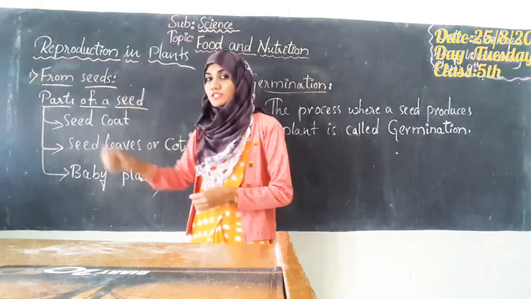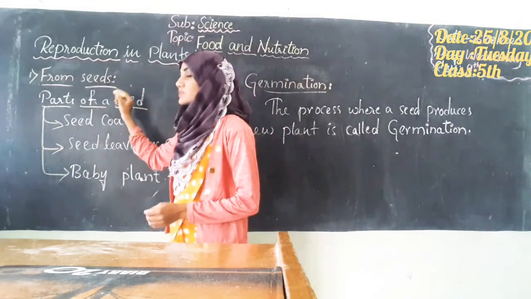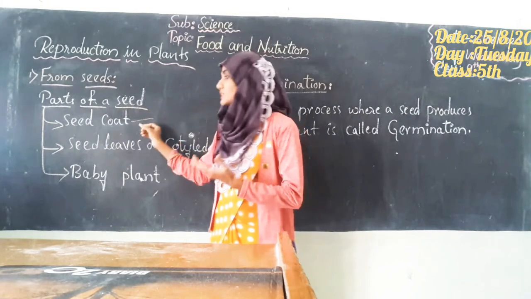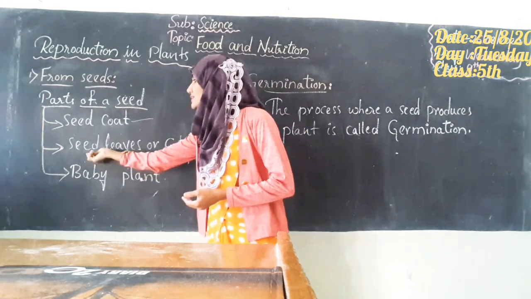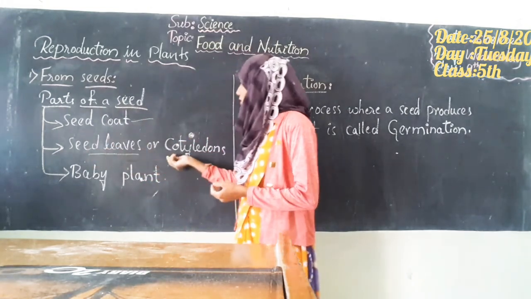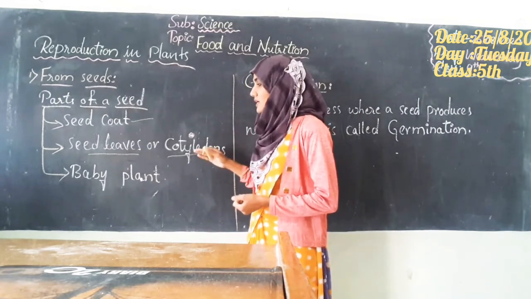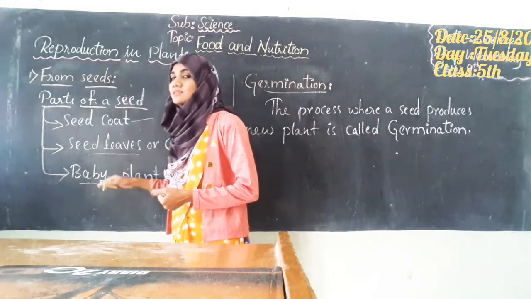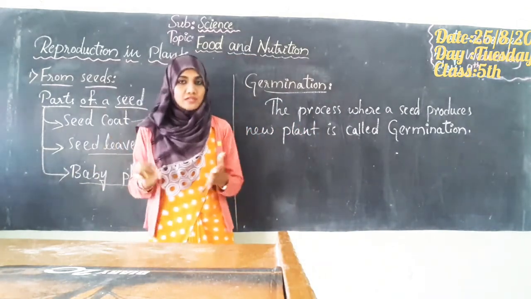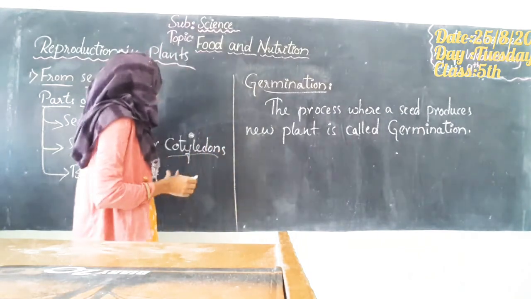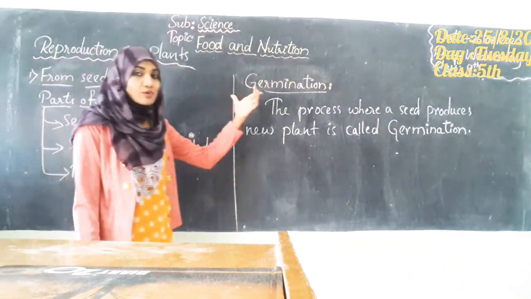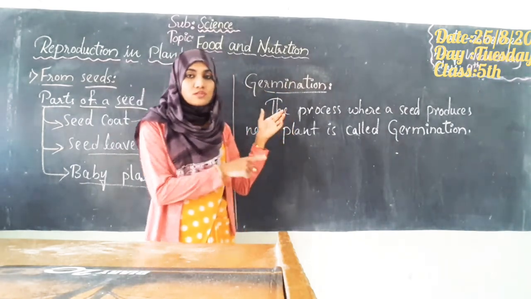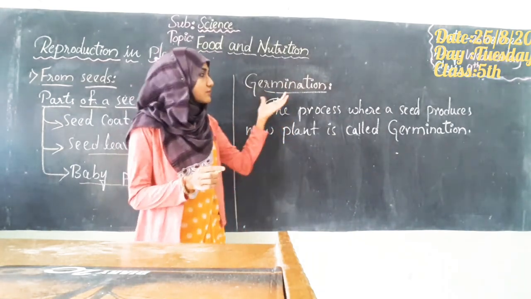So students, through the video, we now understand the reproduction process in plants from seeds. We learned about the structure of the seeds, which mainly included the seed coat and the seed leaves. They are also known as cotyledons, and the cotyledon further develops into a baby plant. Finally, from the baby plant, the plant will develop into a big plant that is called a tree. The development of this baby plant is termed germination, and we have gone through this process in the video also. So what is germination once again?